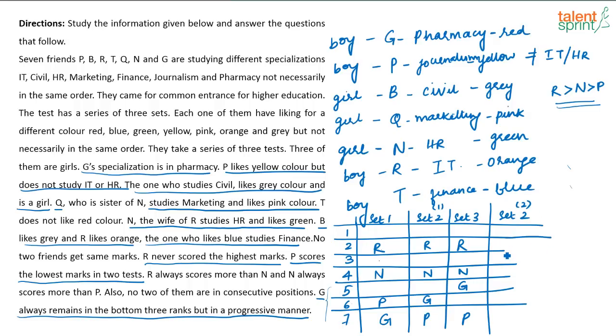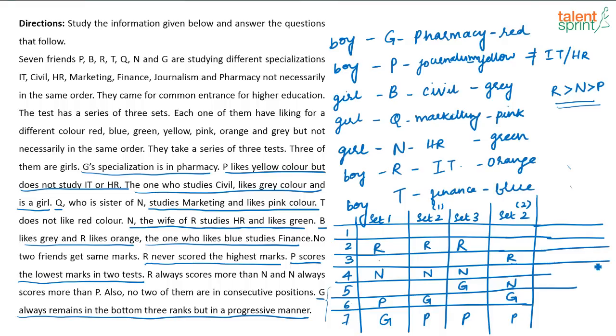I am writing down all the possibilities that can happen for set 2, because there is more than one possibility here, right? What is the other possibility? So this is P, this is G in set 2, and again your R and N can be like this, right? R can be here, N can be here. That is another possibility. Again, it is satisfying all the conditions.